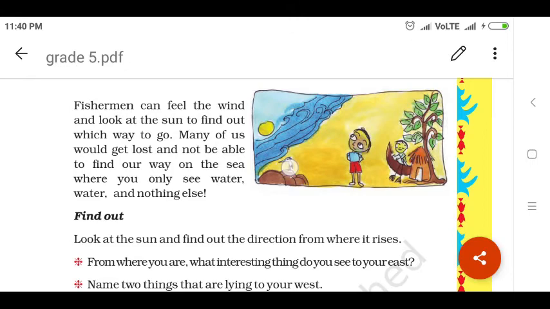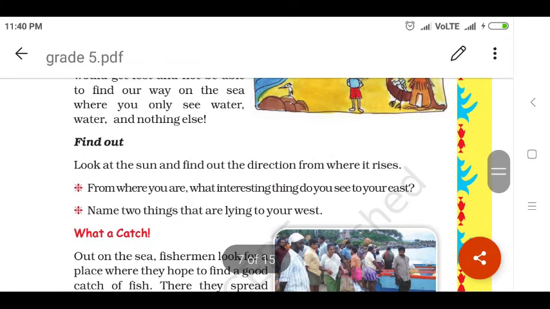And for example, if we go to the sea, we will see only water, we will not be able to find which way we have to go, right? So look at the sun and find out the directions from where it rises. See, we have to look at the sun and find out the direction from where it rises.